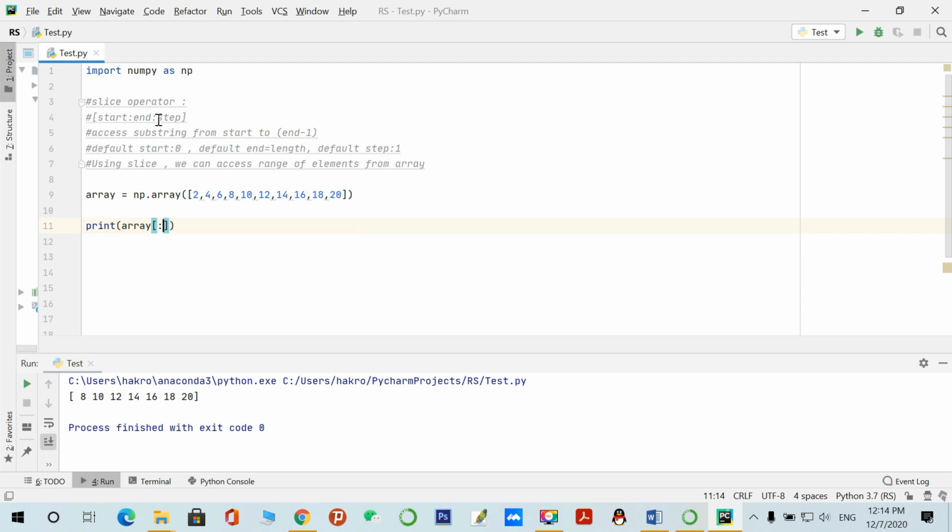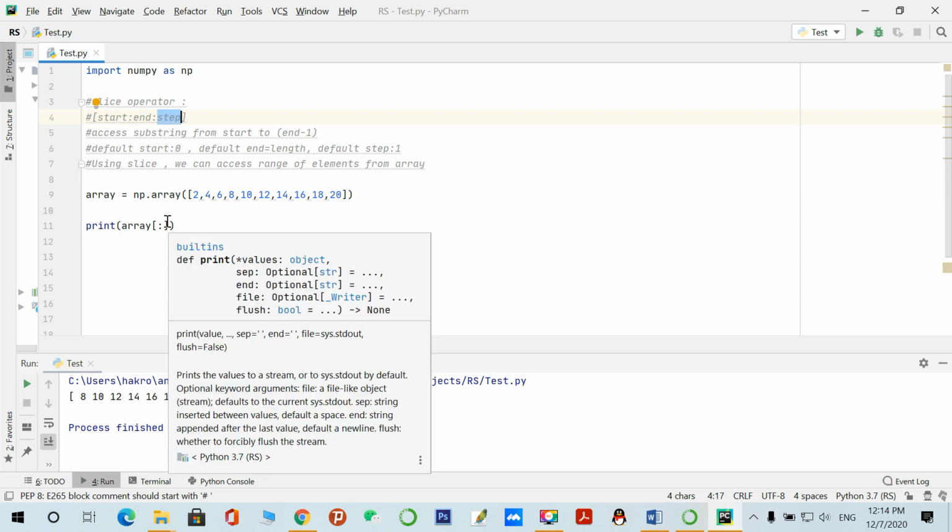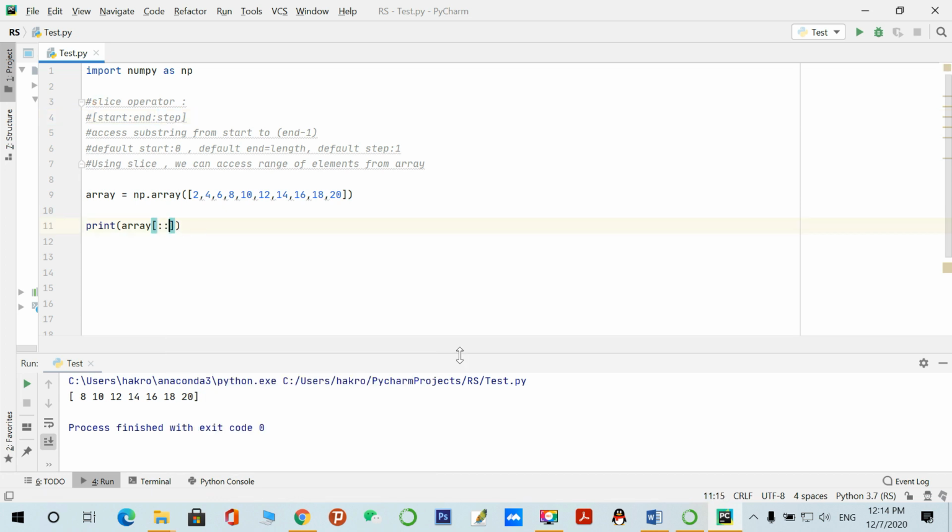And you can also use this step. By default the step is equal to 1. If we want a step like 2, let's see what happens. 2, 6, 10, 14, 18. If we don't give the start, by default it will consider 0, and if we don't give the end, it will consider the length of the array. So from 0 to the length of the array, with step 2.